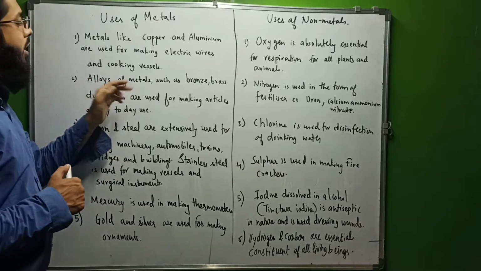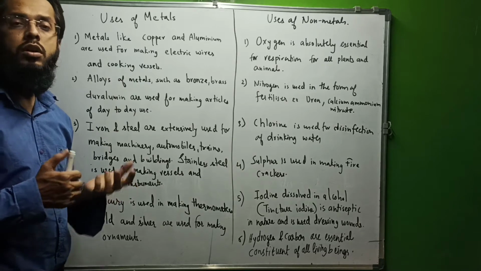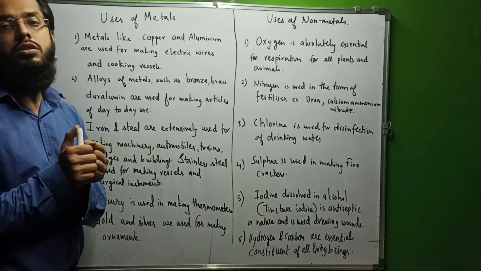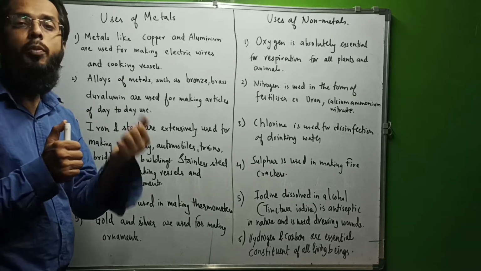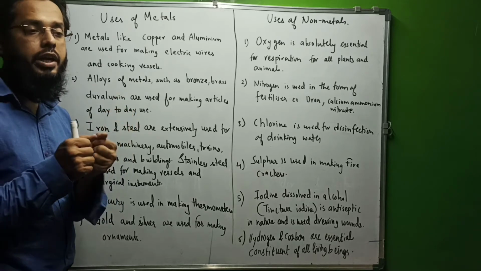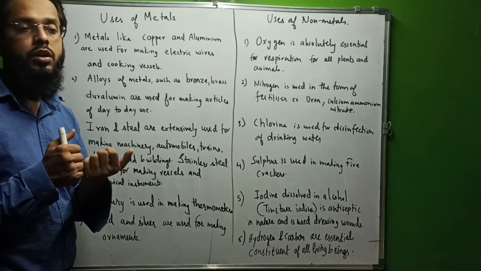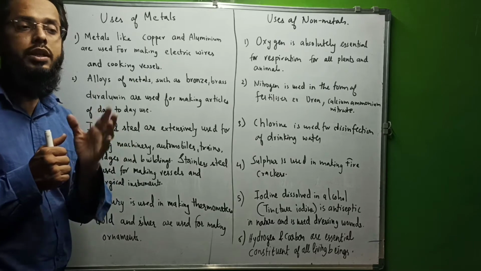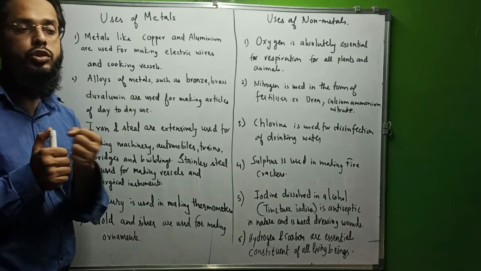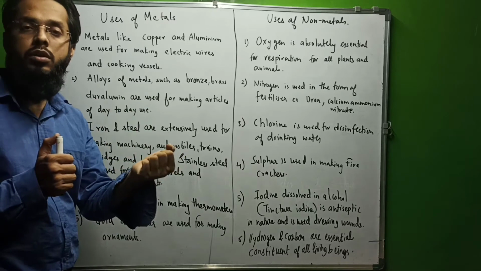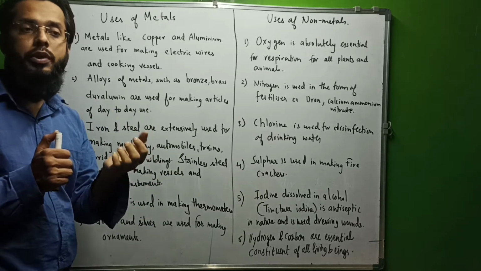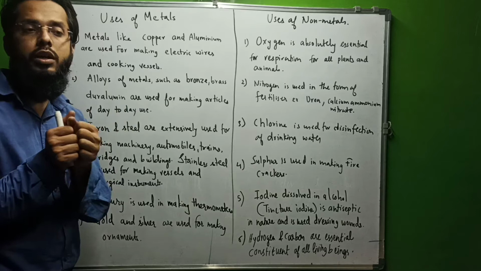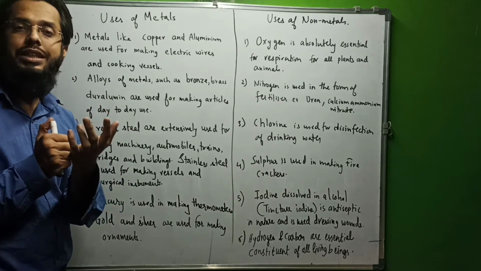Second, alloys of metals. What are alloys? Alloys are the mixture of metals, or can be a mixture of metals and non-metals. So alloys are made for the desired quality. Like steel. Steel is actually an alloy. It is not a single metal. It is actually a combination of iron plus carbon. Iron is a metal, carbon is a non-metal. So the mixture will make a new property and it is called steel.